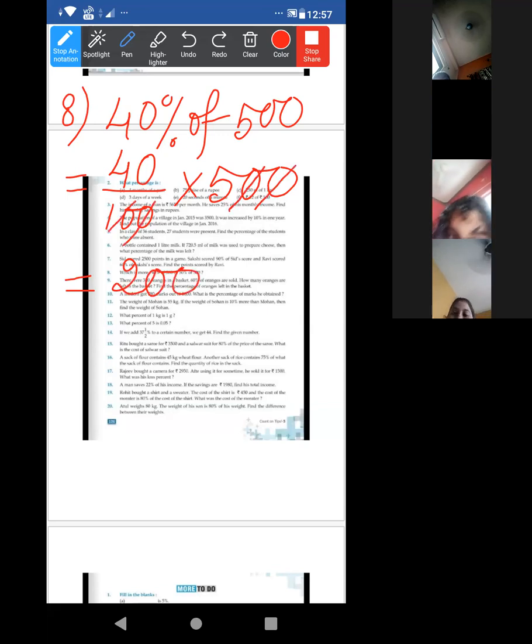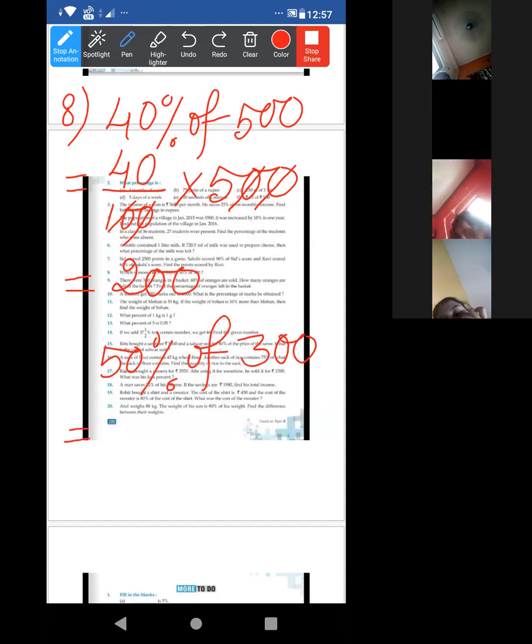Next, the next one is given 50% of 300. Orgodip, do this one. Ma'am, can I go to the washroom? Okay, go and come first. This is easier than that one also. Anushka, yes, very easy.